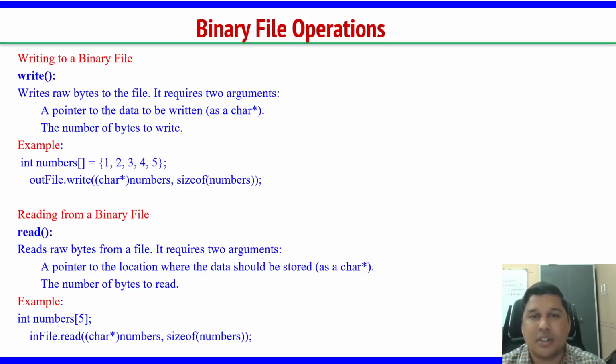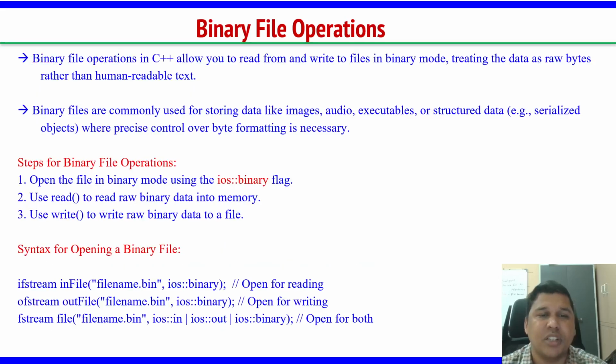But now, to understand it much better with implementation, let us see how to create a binary file, how to write content into a binary file, and how to print that content from the binary file. To write the content, we have to use the write function, and to read the content from the binary file, you have to use the read function. Let us try to see that using a demonstration. So this is about binary file operations, the basic understanding of binary files.